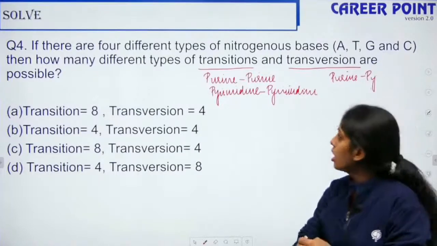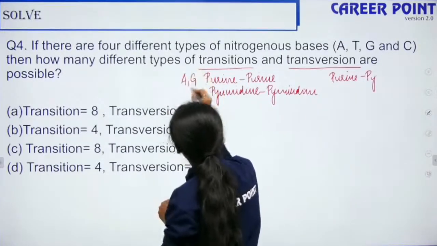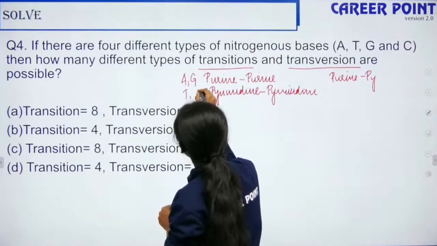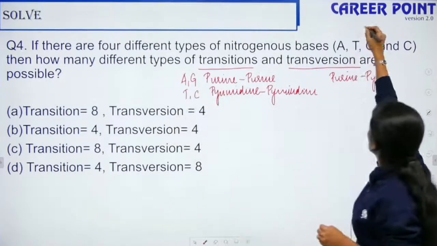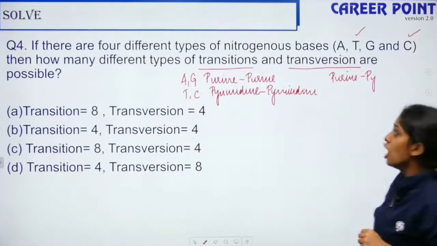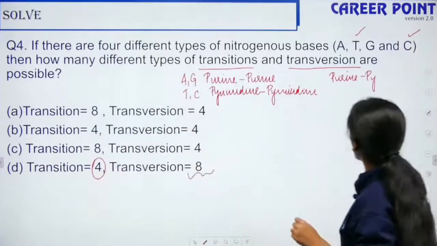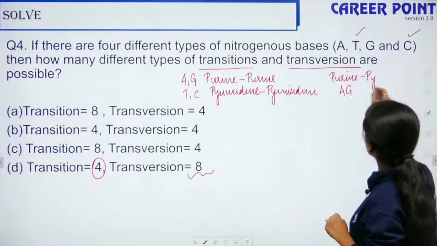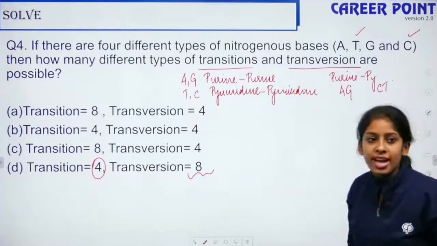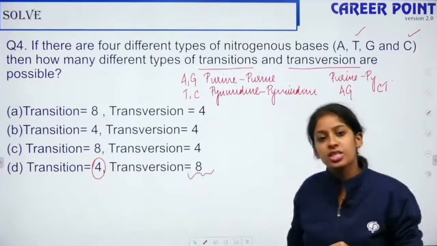Purines are 2, A and G; pyrimidines are T and C. Because they have mentioned only T and C, they are only talking about 4 nitrogen bases. So transition is 4 and transversion is 8 because you have 4 bases. So the right answer is transition is 4 and transversion is 8.